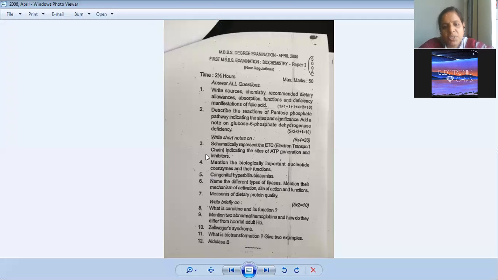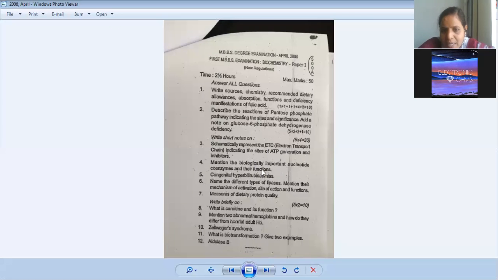So see, read the question again. Are you able to see the question? Schematically represent the electron transport chain. That means the multi-complex 1, 2, 3, 4, 5. That is the schematic representation. And then you have to show those drugs which are inhibitors, and those are the places where ATP is being generated. Is that clear? Yes, ma'am. Okay.